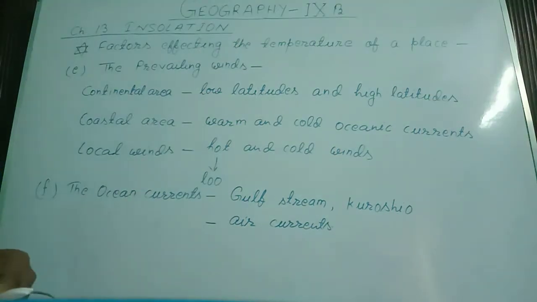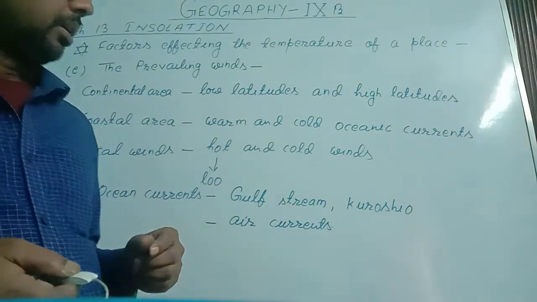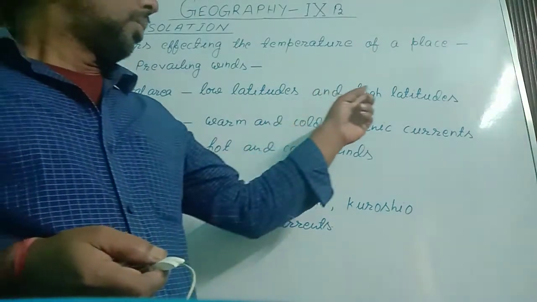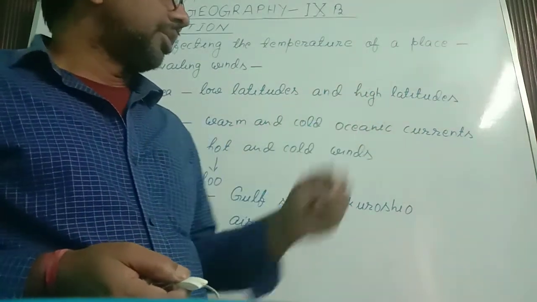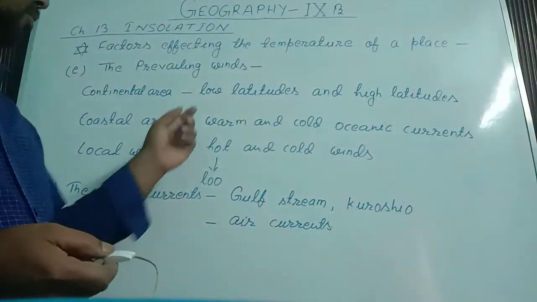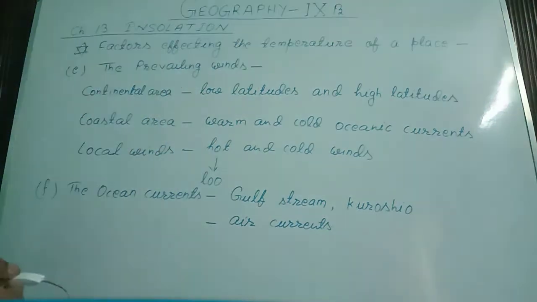So hot wind blowing in low latitudes increases the temperature, and cold wind blowing in high latitudes decreases the temperature. In this way the temperature is affected by the prevailing winds.